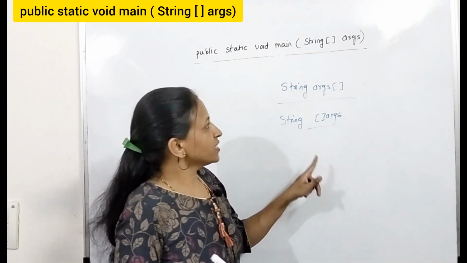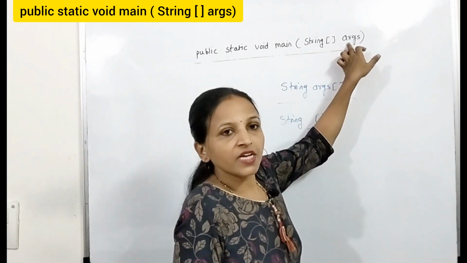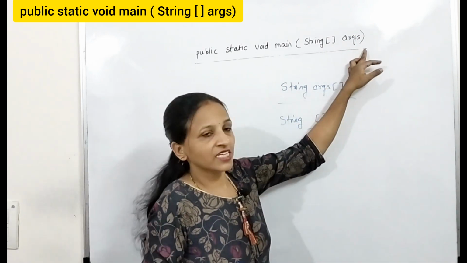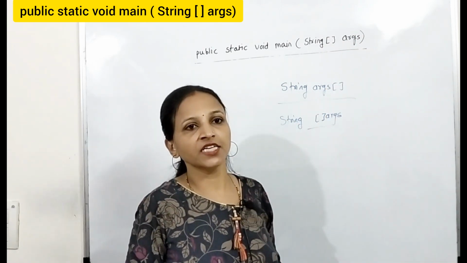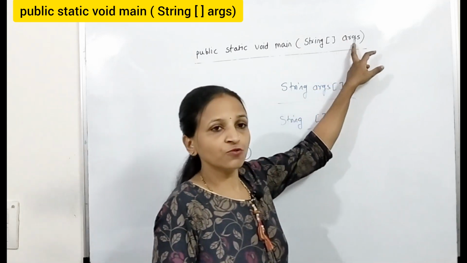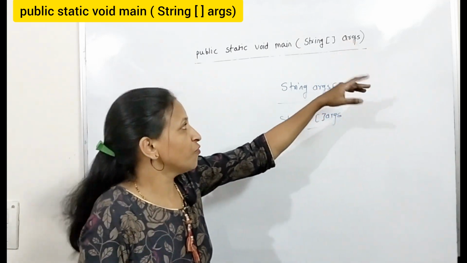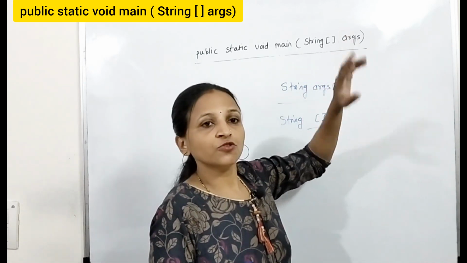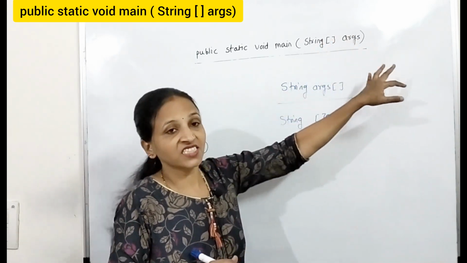Next point is, see here I have written args. It is not compulsory to always write args. You can write anything here, any valid identifier you can use here, but always go for this. This is always preferable. This is always better to use args.